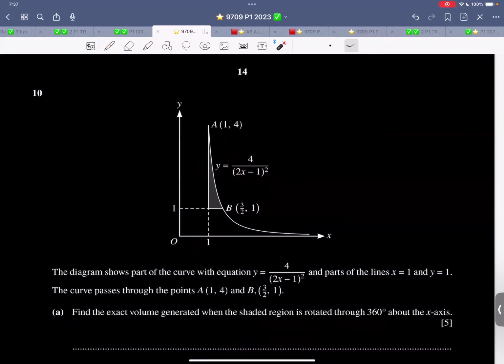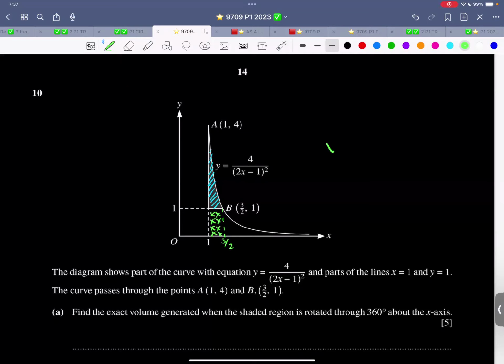So now this question is about x-axis, y-axis, equation of the curve. There is this point B, there is this point A, then there is this point marked over here. The diagram shows part of the curve. The curve passes through these 2 points. Find the exact volume when the shaded region is rotated about x-axis. So now it's rotated like this, the shaded region. So now if I work this out, we are looking for this region. But if I rotate this curve, then this region is also included. So this crossed out region is also included.